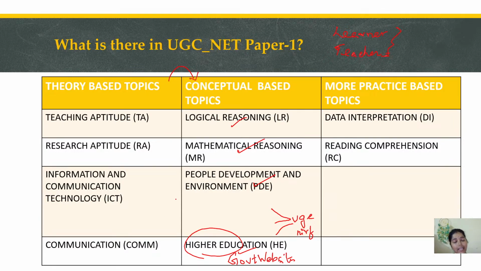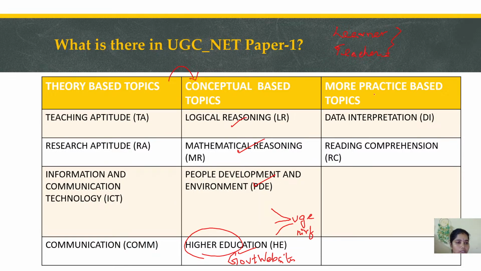ICT is easy for computer science students, but there is one small thing inside ICT. We tend to leave out some basic things under ICT that we are supposed to keep in consideration, like memory. All the basic concepts of memory have to be revised and known, so that it will be very easy. When we move to the conceptual area, we are supposed to learn the concept. Without knowing the concept, it will be hard for a student to touch the topic. Your question will be very simple, but without knowing the concept, it will be difficult to understand.